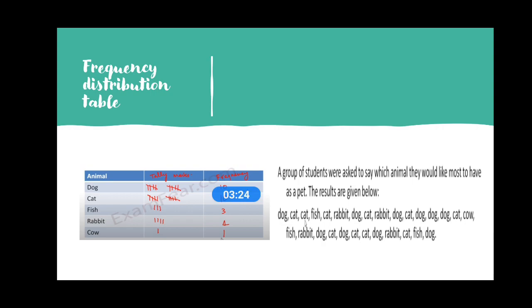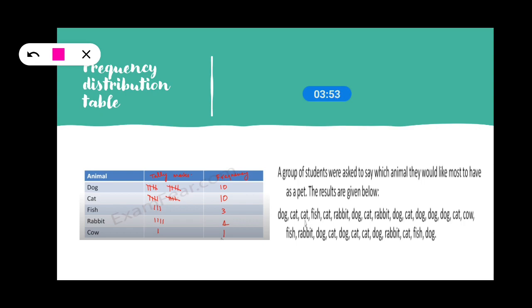What is a frequency distribution table? I am explaining that with the help of an example. If a number of students were asked which animal they would like to have as a pet, the results are given below. The entries we have recorded are like this: dog, cat, fish, cat, rabbit, and so on. Now we will make the telemarks: first one is dog, I'll put a 1 in front of dog.